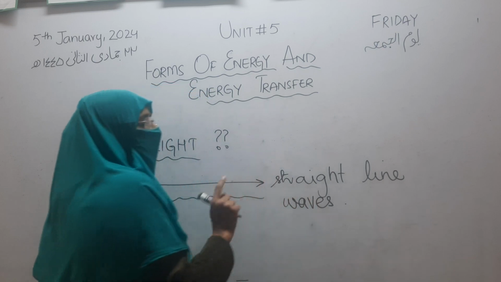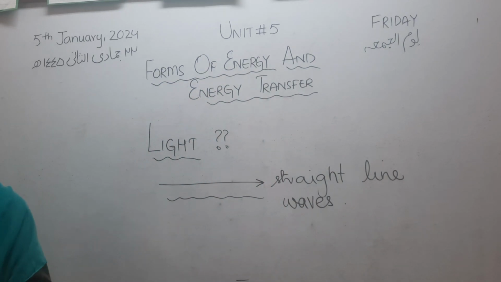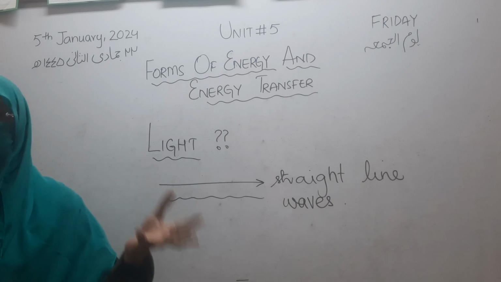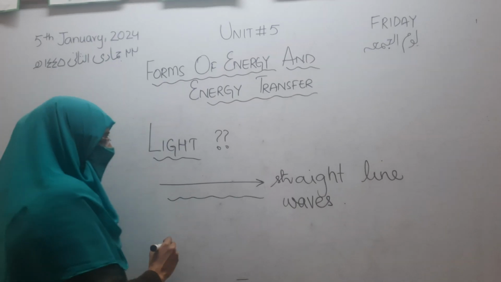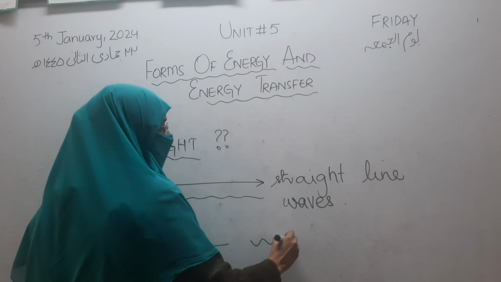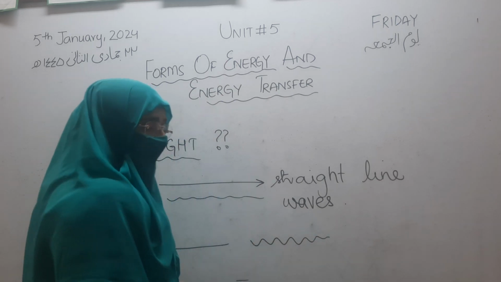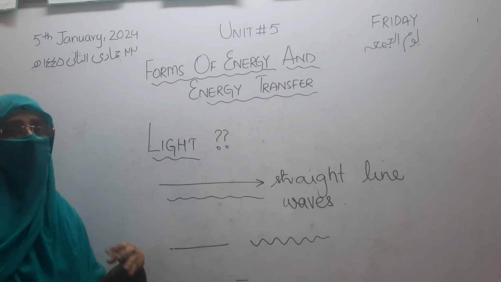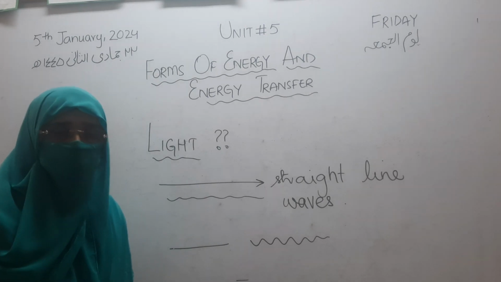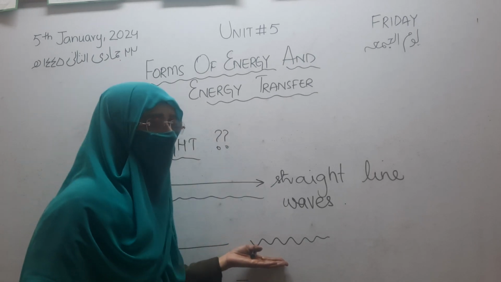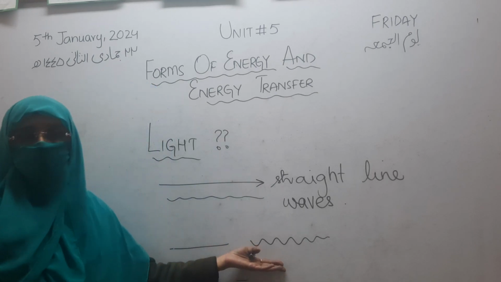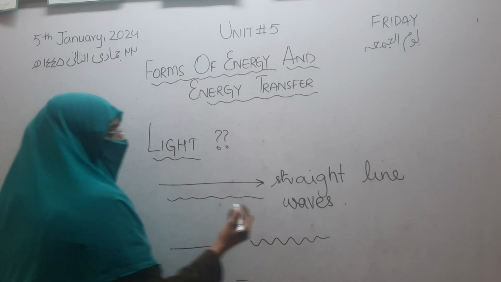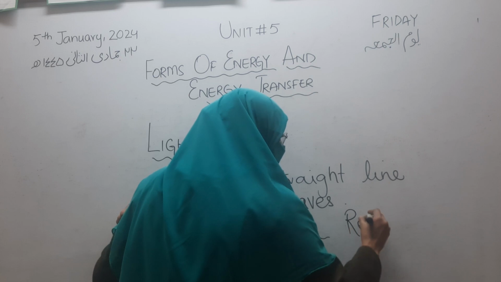And if it hits any object or any surface in our surroundings, sometimes the surface is smooth and sometimes it is not smooth, it is rough. When light moves on a smooth surface, it will give one kind of reflection, and when it moves on a rough surface, it will give a different type of reflection. What is reflection? The question also asks what is reflection.